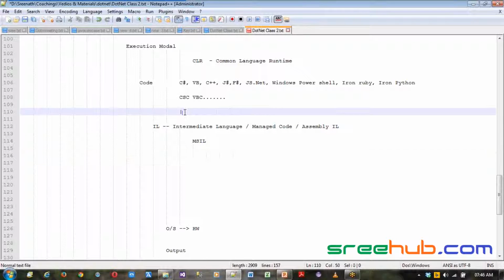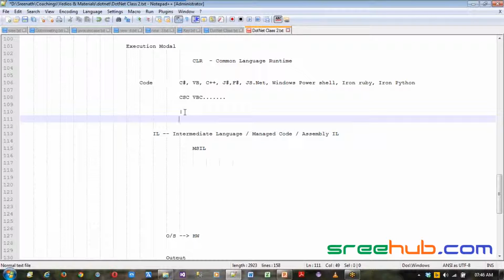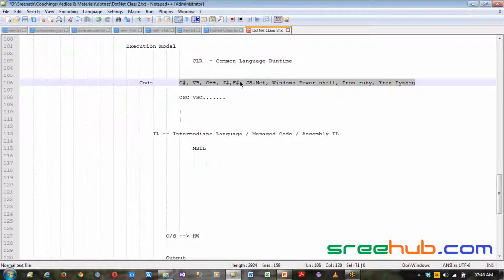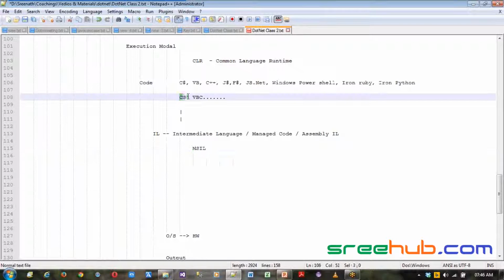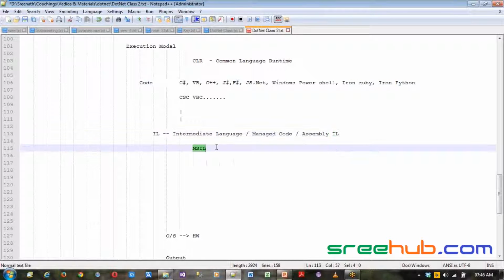Once the intermediate language is ready, any number of languages can easily be interoperable. That's the reason why we have language interoperability as a feature in .NET: each and every compiler of each language knows how to convert that particular language to IL. That's the reason why we have a powerful MSIL.